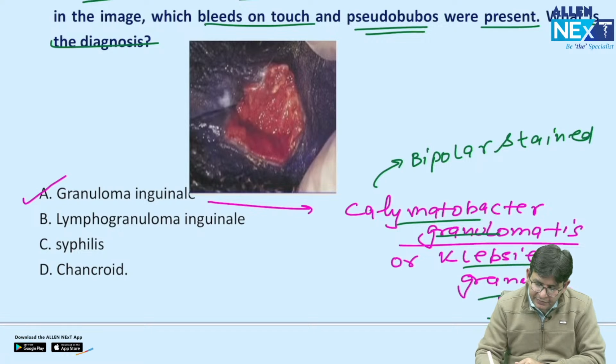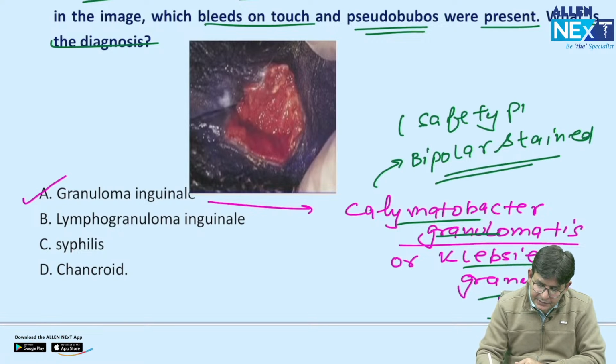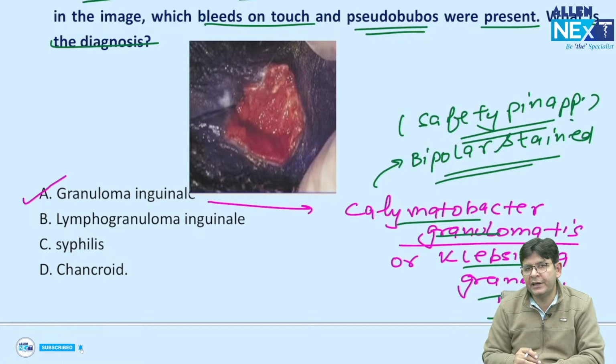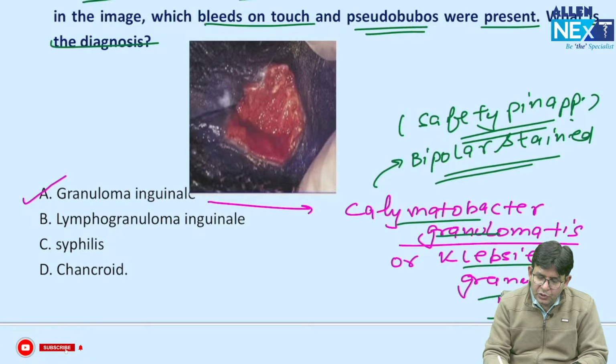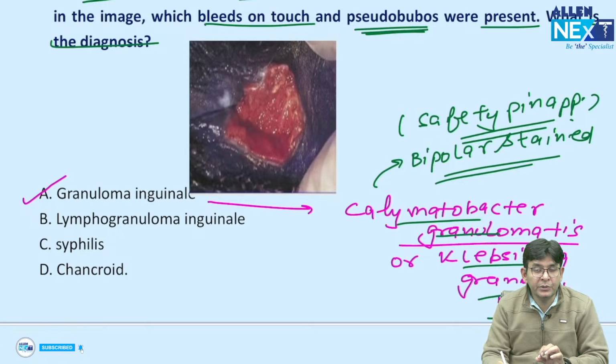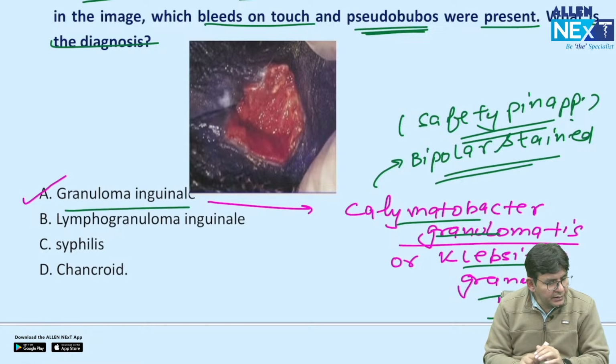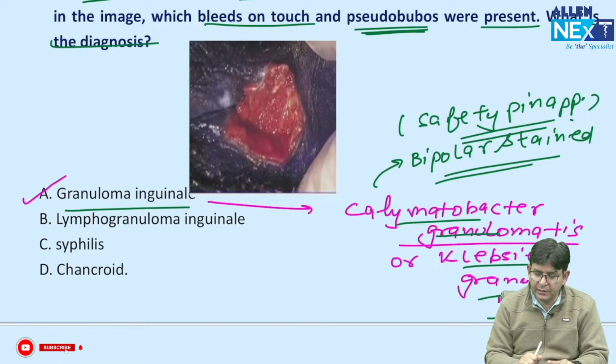Having which type of appearance? Safety pin appearance. So this important entity regarding Klebsiella granulomatis you can find in the exam. This is bipolar stained. And what about these pseudobuboes? They are not inguinal lymph nodes. They are granulomas, and that's why the name granuloma inguinale has come.